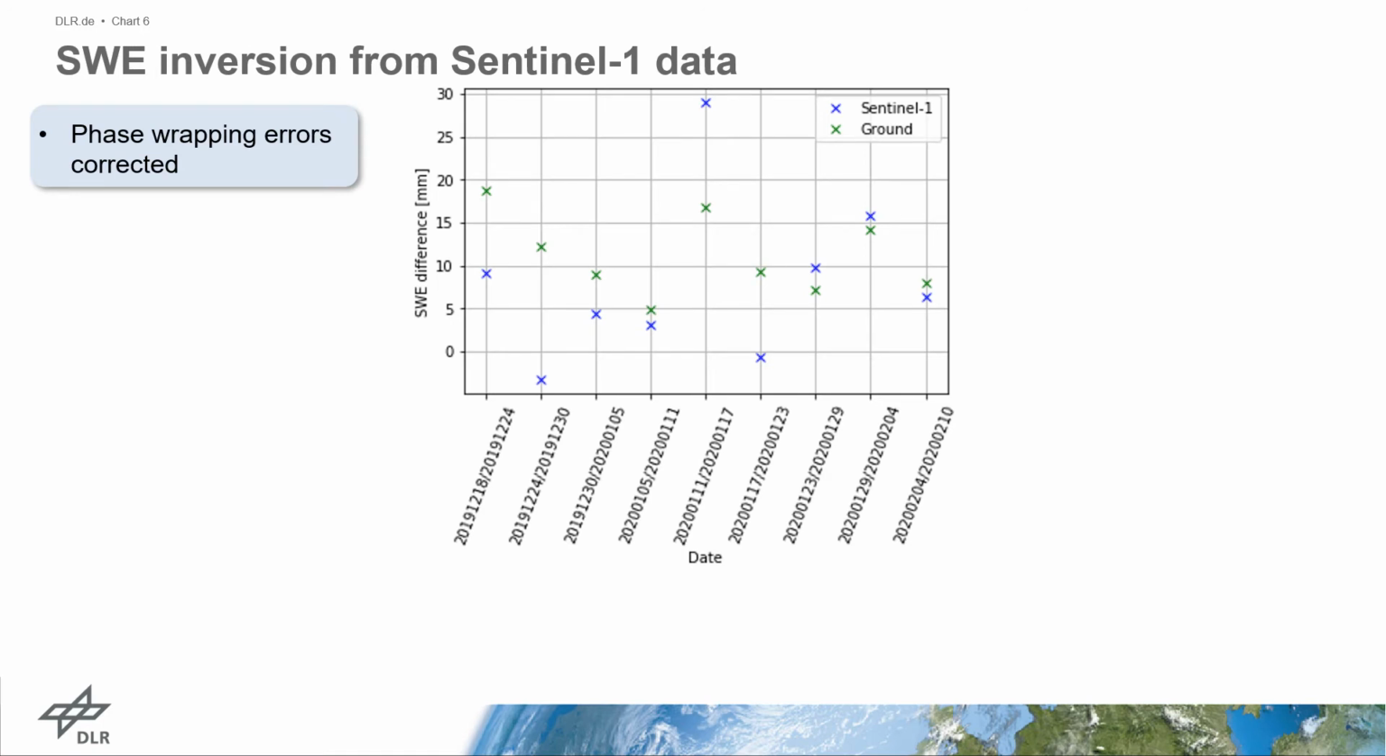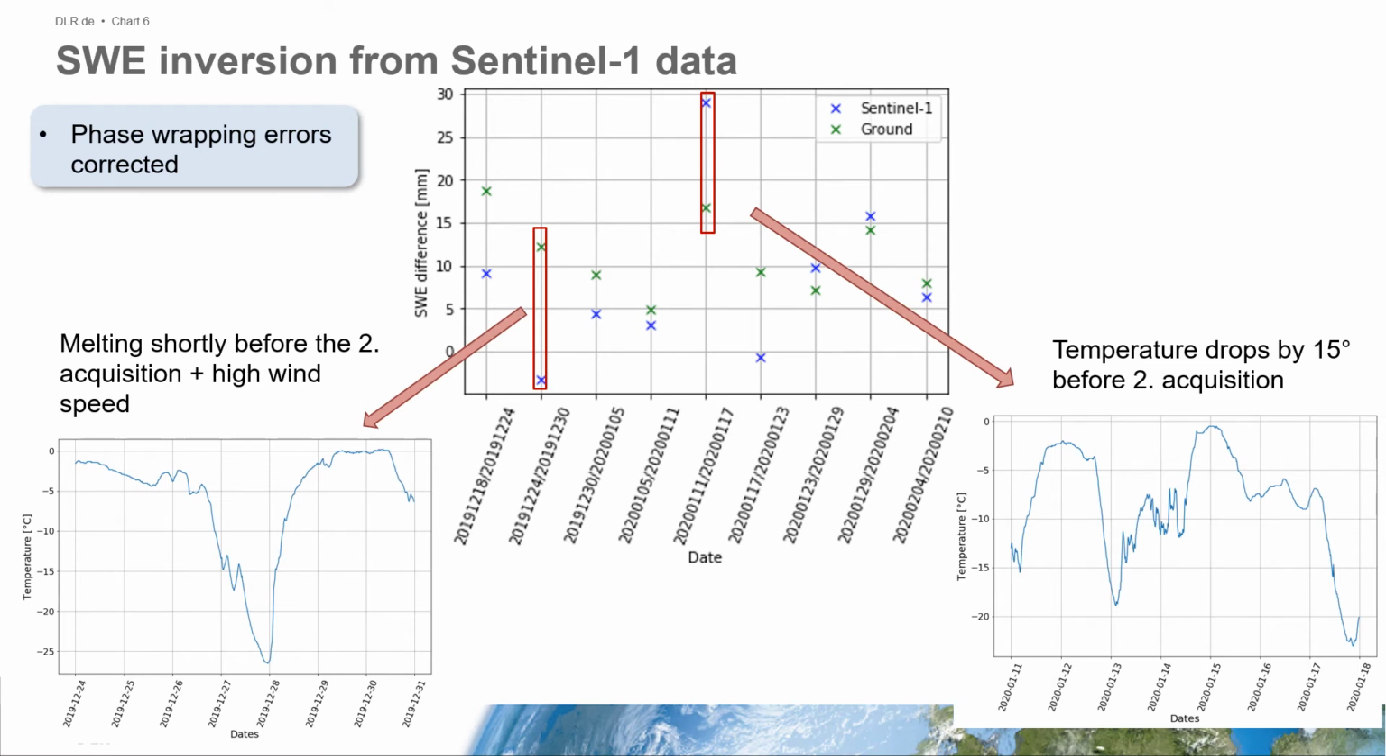To investigate C-band data, Sentinel-1 data over Finland with a temporal baseline of 6 days from the winter 2019-20 was chosen. In the graph you can see the corrected SWE difference in blue for Sentinel-1 and in green for the ground measurements over the winter. It can be observed that for some points the agreement is very high, nevertheless for some other points the difference is very large.